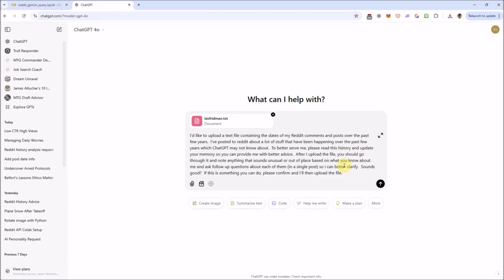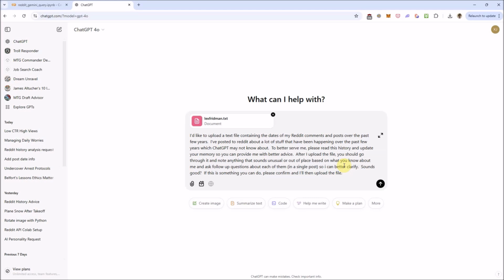I mean, there are pros and cons to doing this. I did this for my Reddit account, but you can do this if you like, if you're comfortable sharing your Reddit history with ChatGPT and having it give you better advice.